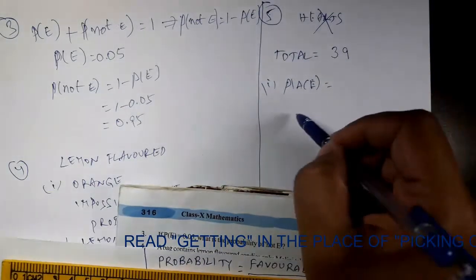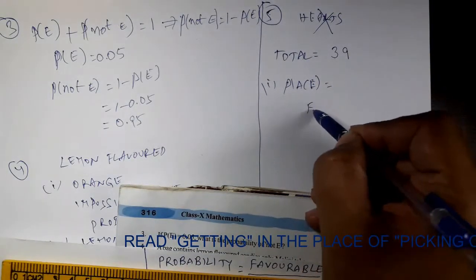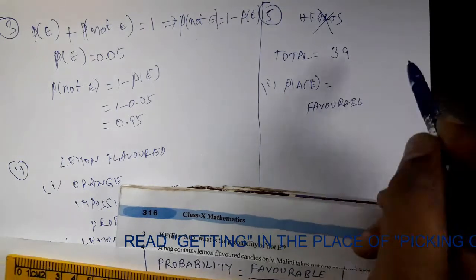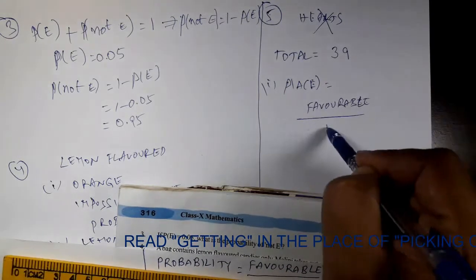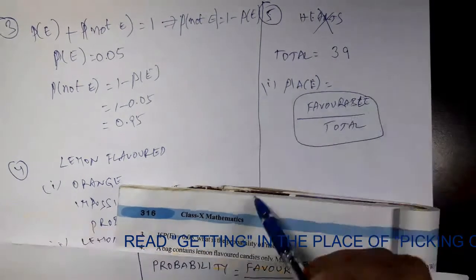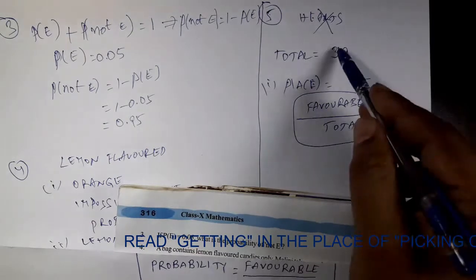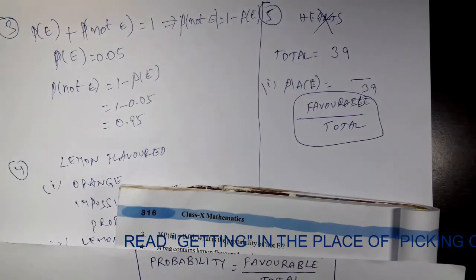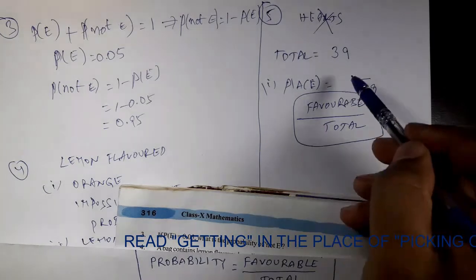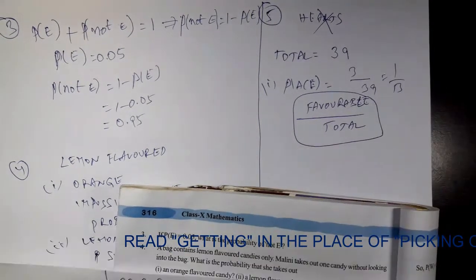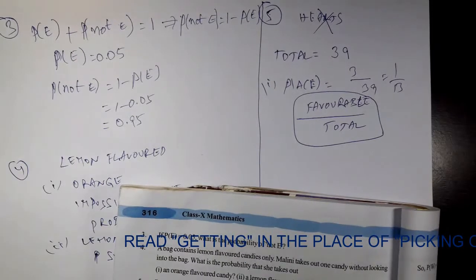What is the formula for probability? Favorable by total, right? This is the formula for probability. Now coming to ace, denominator is total. Total is 39. Coming to numerator, favorable cases. How many are favorable? 3 are favorable in this case. 3 by 39, of course, right? This is the answer.